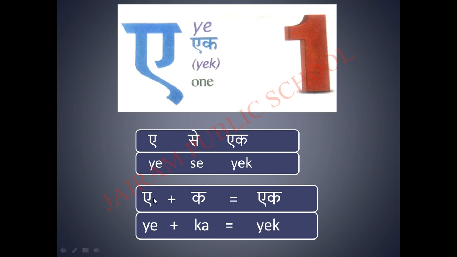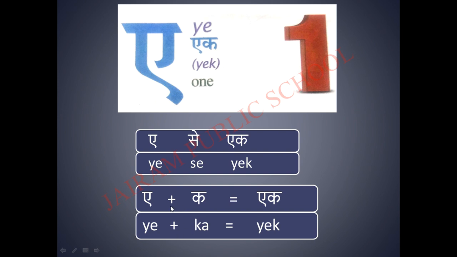So, I'm going to spell the word. Listen carefully. E plus ka. If you join these two letters together, we will get this word ek. See, already in the previous section, I have explained how to spell the word, isn't it?